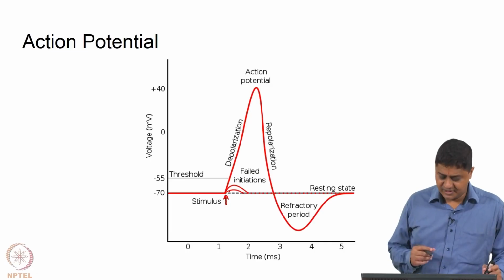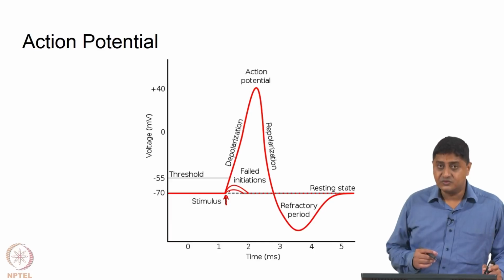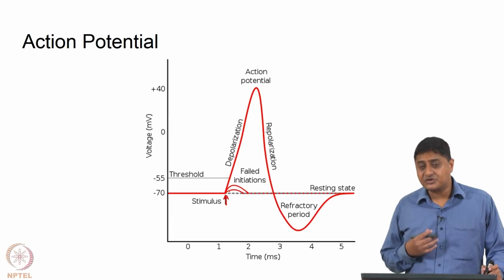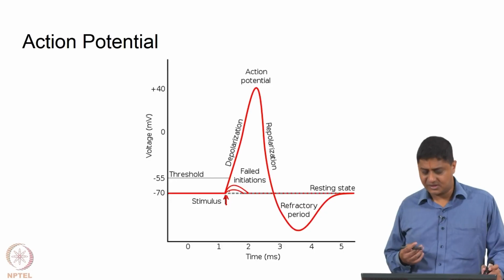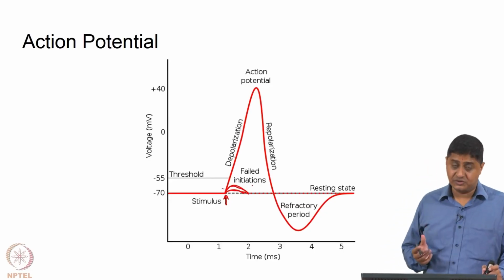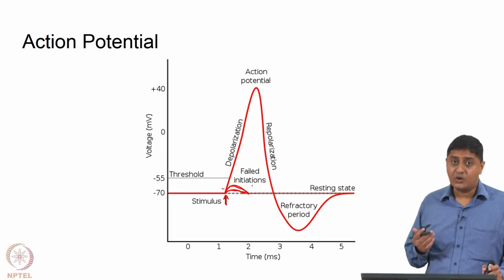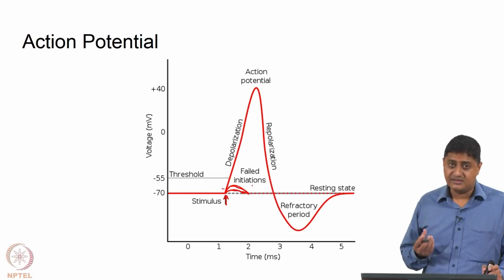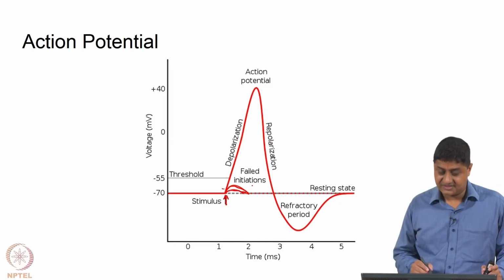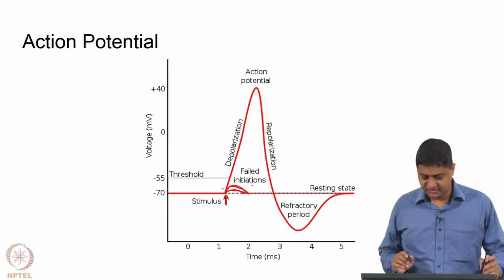Any other situation, or basically a subthreshold stimulus, causes what are called graded potentials, like these. A suprathreshold stimulus by definition always gives a stereotypical transient change in membrane potential, which is what we call an action potential. This we have seen.